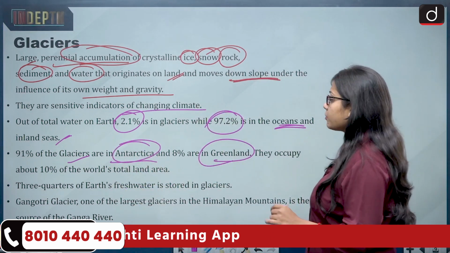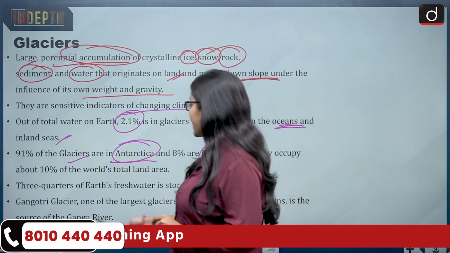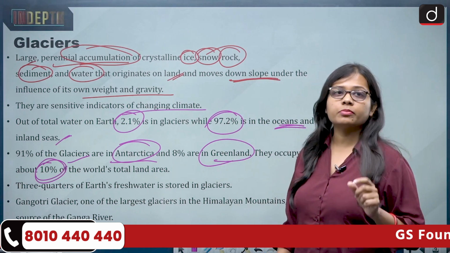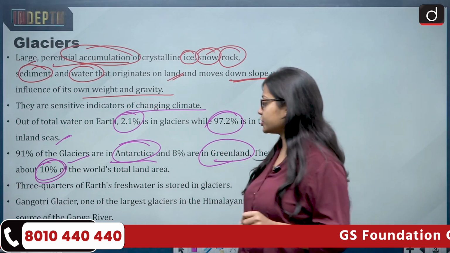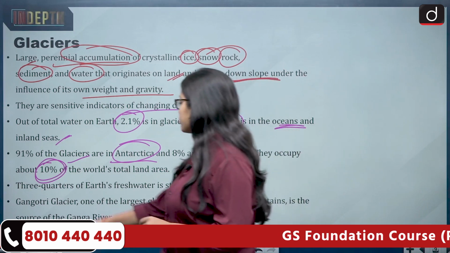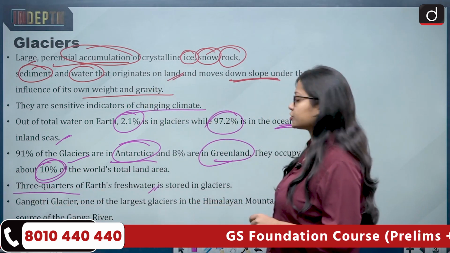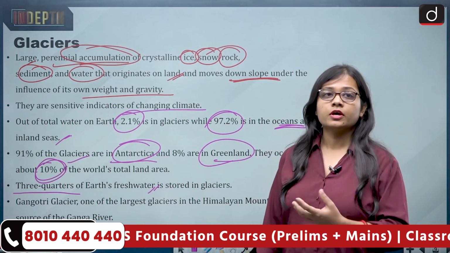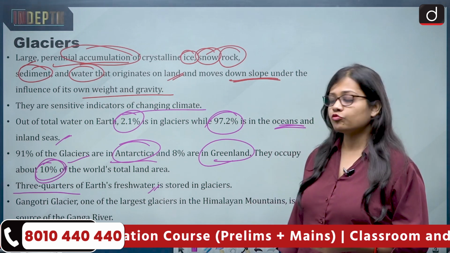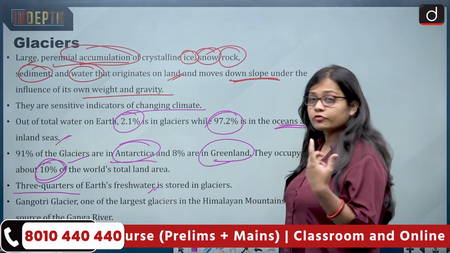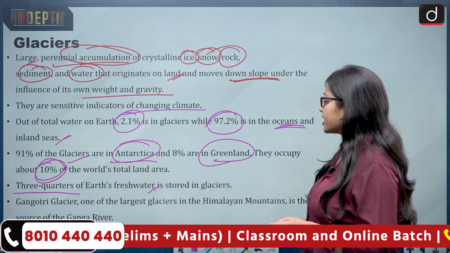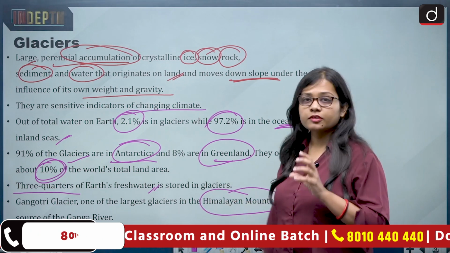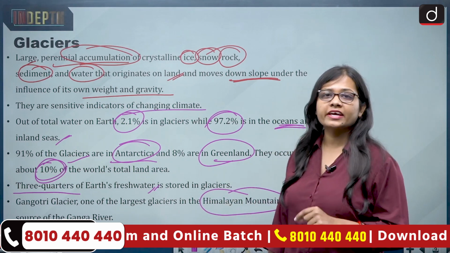Then they occupy about 10% of the world's total land area. So out of the world's 100% land area, 10% is covered by glaciers. Then 3/4 of Earth's fresh water is stored in glaciers, as glaciers are known as one of the freshwater houses in the world. One example is the Gangotri glacier, one of the largest glaciers in the Himalayan mountains, which is the source of the Ganga river, or the Ganges river.